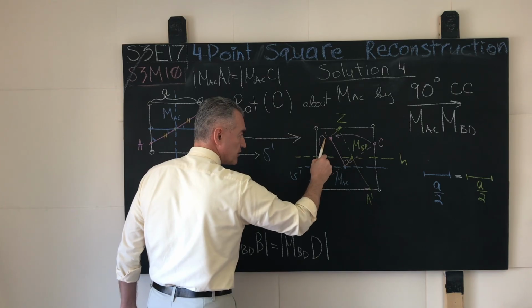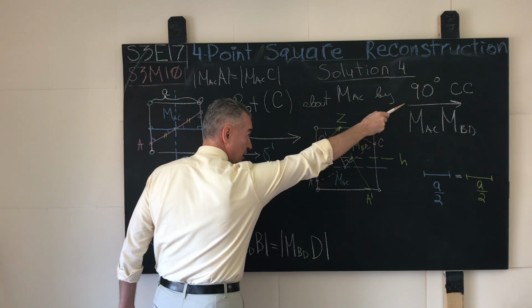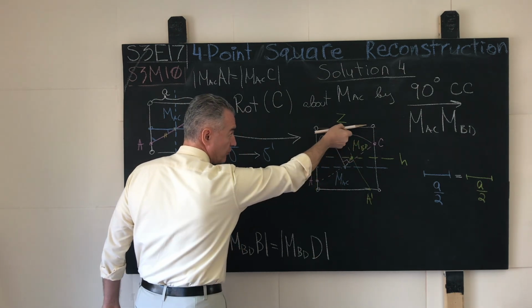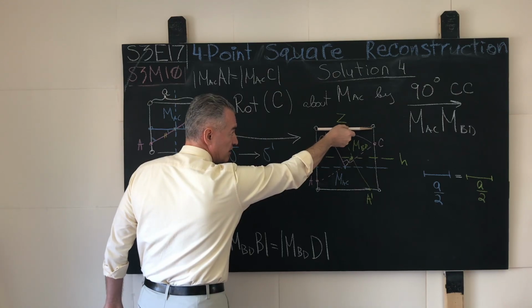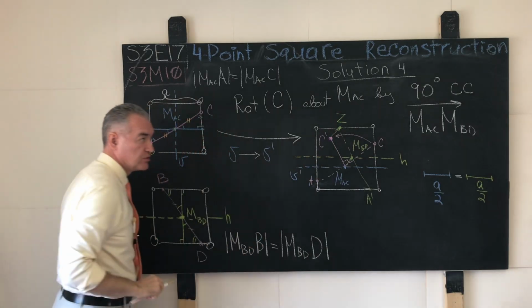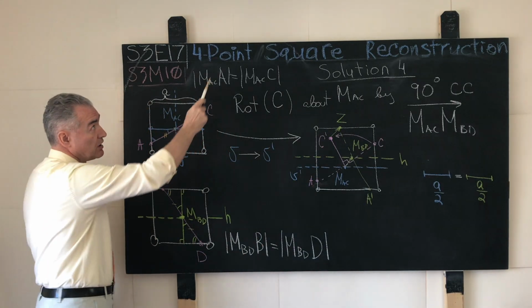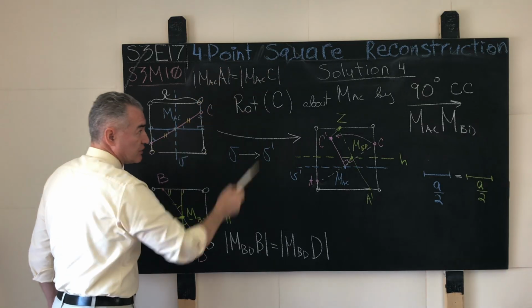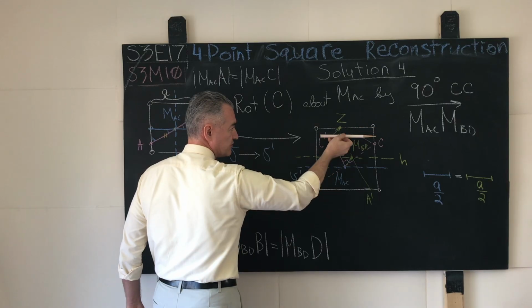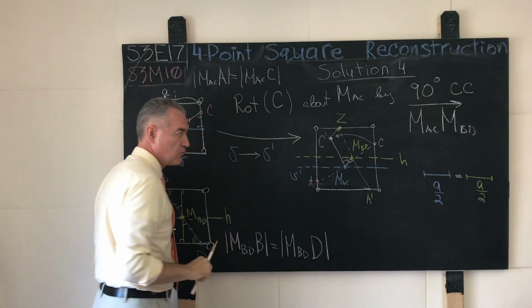The idea is to land the point C prime, which is the image of the point C under the 90-degree rotation counterclockwise in the parent plane, on this side and on the side of the mystery square. We call that point Z. And once the location of the point Z is known, that's it, game over. You already know how to do a 4-point square reconstruction: a straight line through one point that's given over here, perpendicular, perpendicular, and then perpendicular, game over.